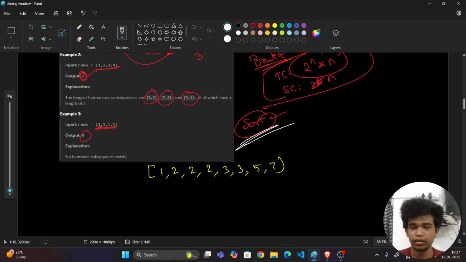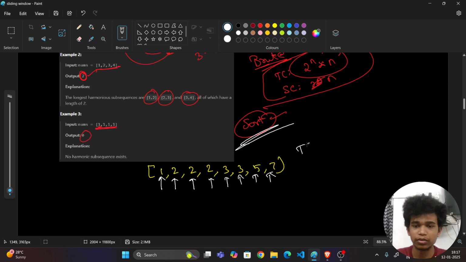First of all, sort them and take the first element and move up to where this condition is satisfied. Then move here, go up to where this condition is satisfied. Then again move here, go up to where this condition is satisfied. Like that, we are going here, here, here, up to the last. And we are just taking the maximum possibility, the maximum length we can get.